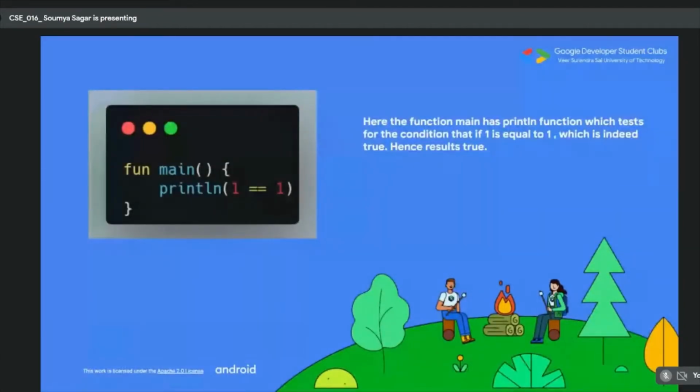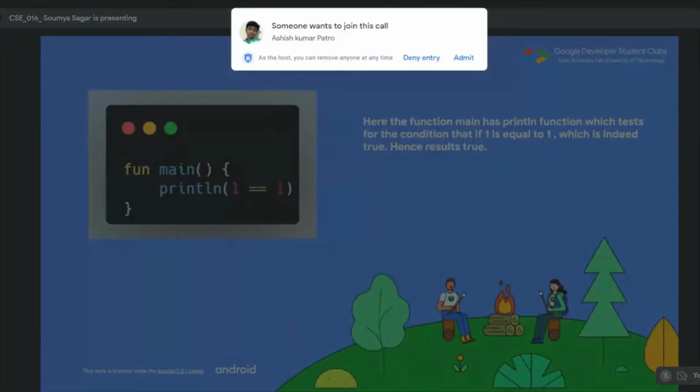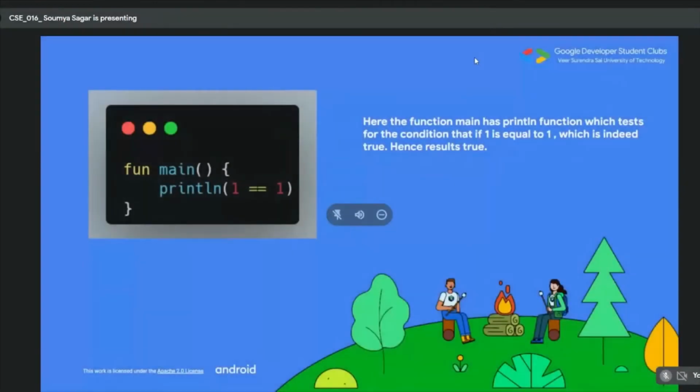You can see it has a main function, and then inside it prints 1 double equals to 1. Now notice that this is double equals to, so this is not an assignment operator, rather it is a comparison operator. It will compare whether the left hand side is equal to the right hand side, and if it is true, then it will return true, or in computational terms you can say 1, and if it is false, then it will return 0. So we expect this code to give the output true.